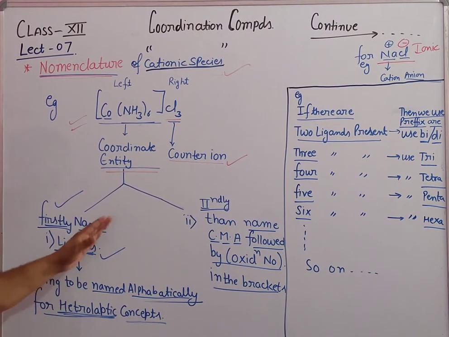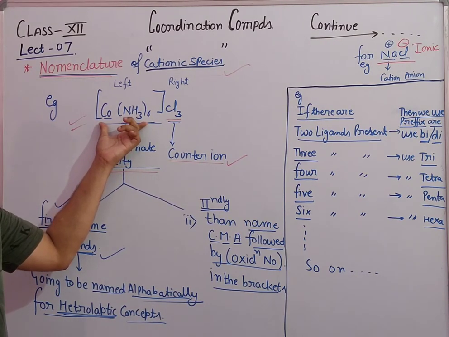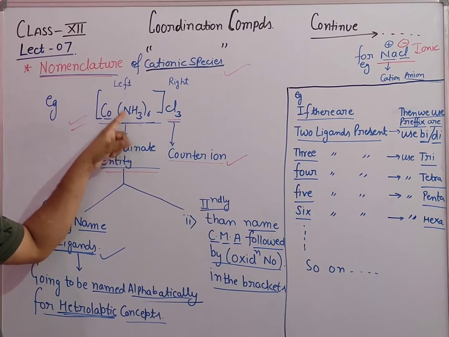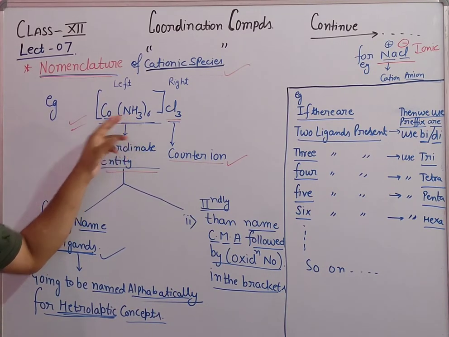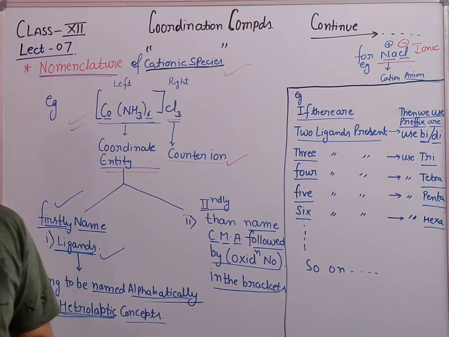Firstly we will name the coordinate entity. Inside the coordinate entity we use the ligands for the nomenclature, and ligands will be written in the order of alphabets, with the counting also. I hope you will understand this lecture. Okay, thank you class.